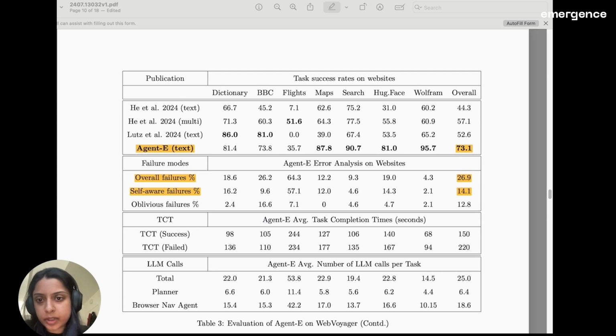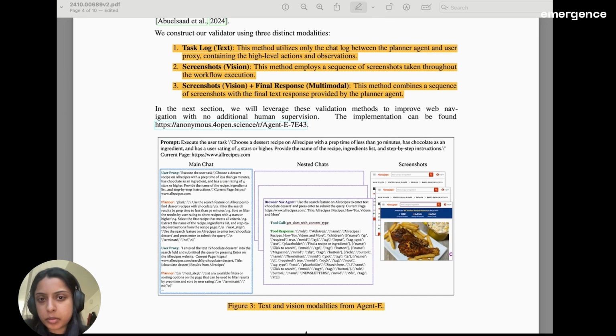One interesting observation that the Agent E paper reported on was the self-aware failures. So the failure rate of Agent E was about 26.9% on the Web Voyager dataset, and about 14.1% of those were self-aware failures. So as we can see, the LLM model here is able to identify the failure cases on its own. Inspired by this, we try to build our own validation system, which is a little bit more explicit.